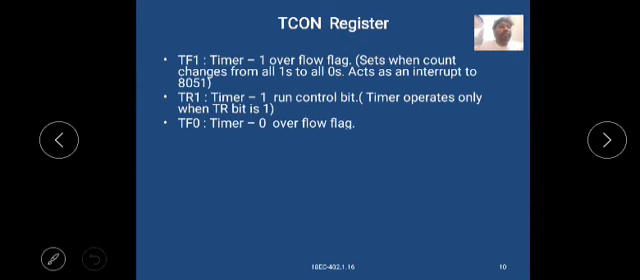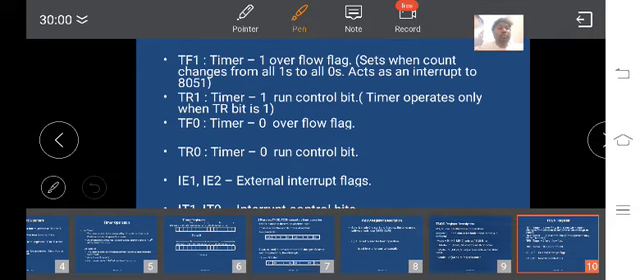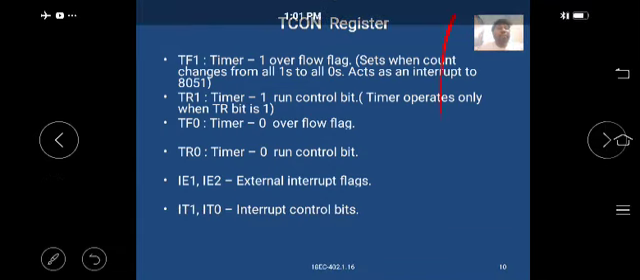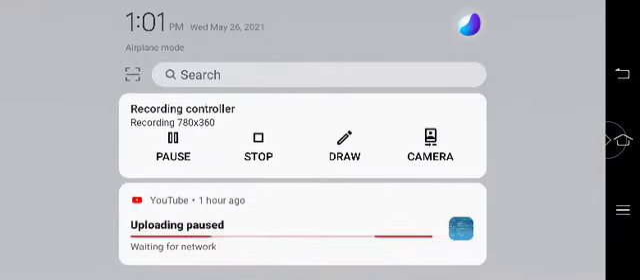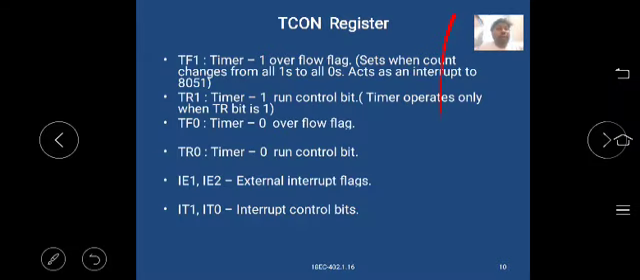Next is the TCON register. In the TCON register we have TF1, TR1, TF0, TR0, IE1, IE0, IT1, IT0. That is the description discussed here.